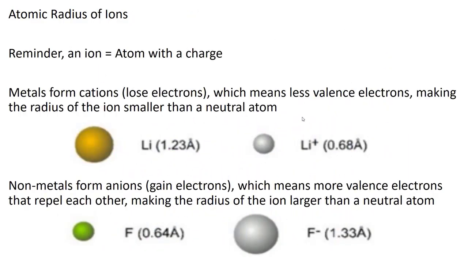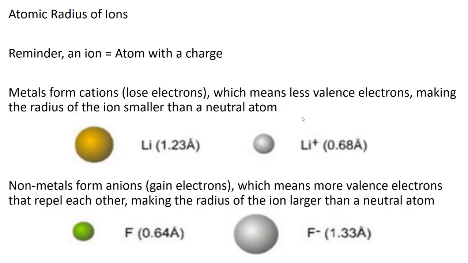Okay, we may ask you to compare the radius of an ion compared to the atom that it was formed from. So lithium. Lithium is a metal. It will lose electrons when it reacts, and we end up with lithium 1+. The electrons that it loses are its valence electrons. The valence electrons are farther from the nucleus, so the lithium 1+ ion just has what were its core electrons, so it is smaller. So cations are smaller than the atom that they were formed from.